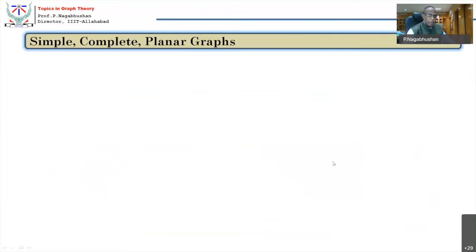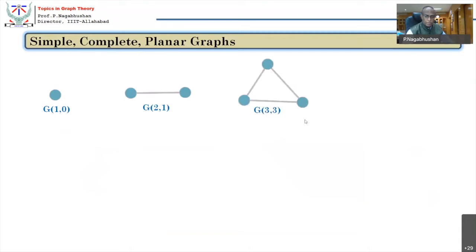Okay, all right. So now we will consider only simple graphs. Let us see which complete graphs are all planar graphs. A simple graph of one vertex, naturally 0 edges, is a complete graph, and no doubt it is planar because it's only one vertex. And this is a simple graph of two vertices, and two vertices simple graph will have only one edge, and surely it is a planar graph. And a simple graph of three vertices shall have three edges, and that's a planar graph.